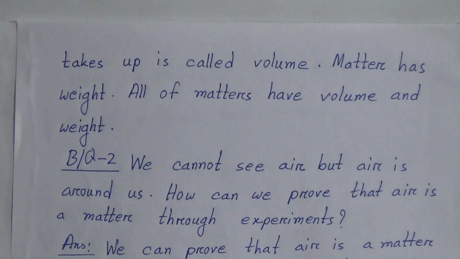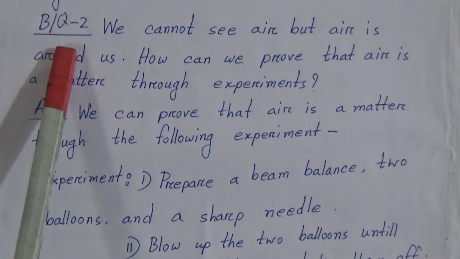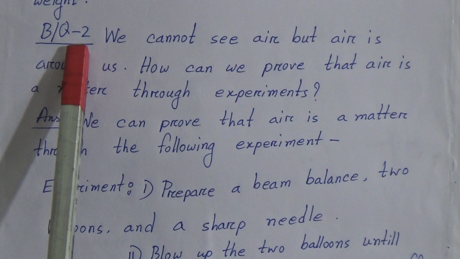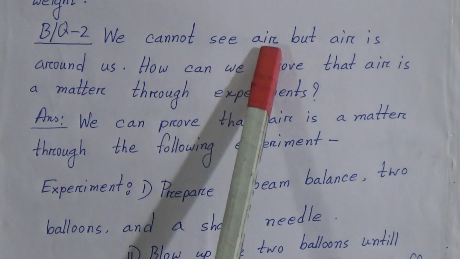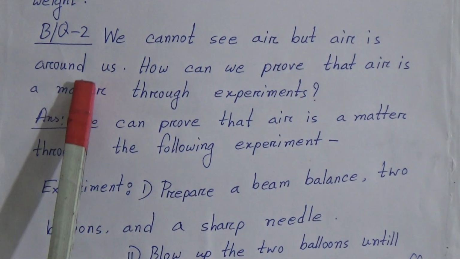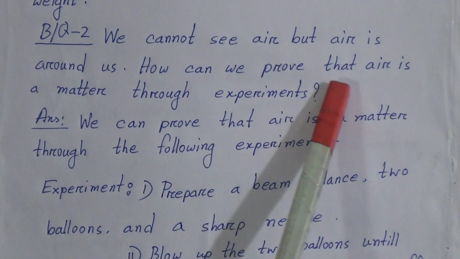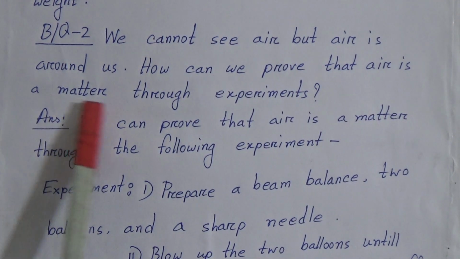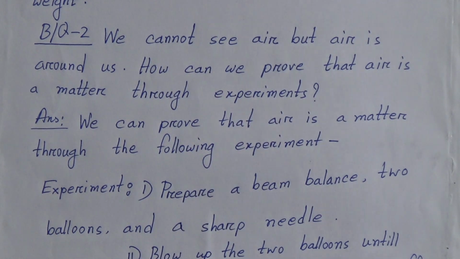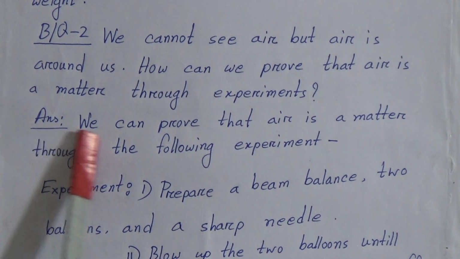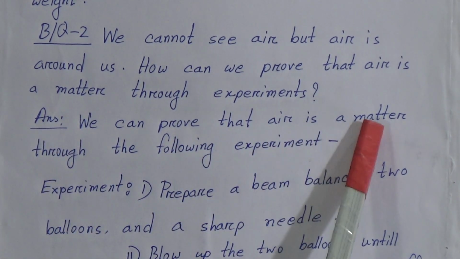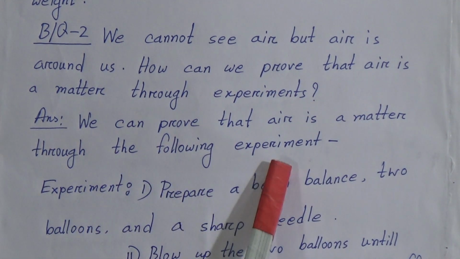Dear students, now come to here. This is broad question 2. Question is here: we cannot see air, but air is around us. How can we prove that air is a matter through experiments? Answer is here: we can prove that air is a matter through the following experiment.